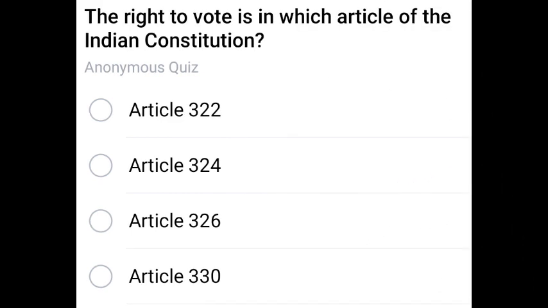The right to vote is in which article of the Indian Constitution? The correct answer is 326. Article 326. Next question.